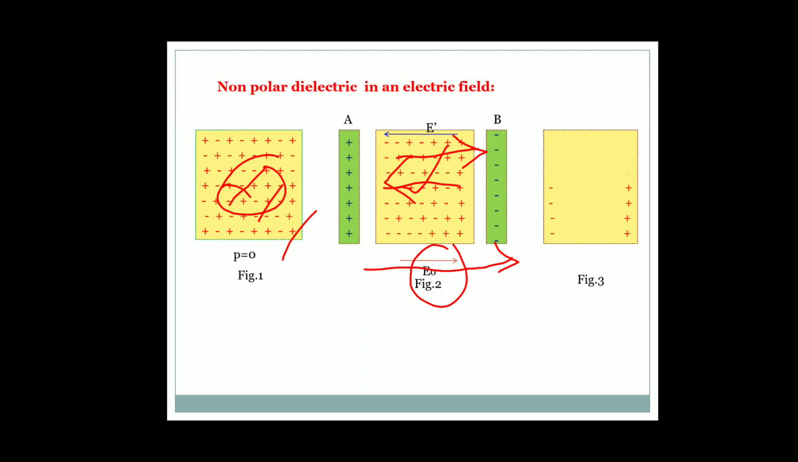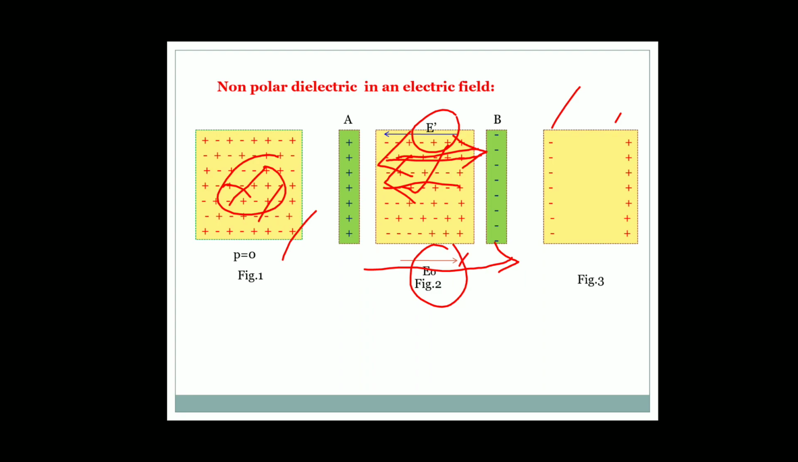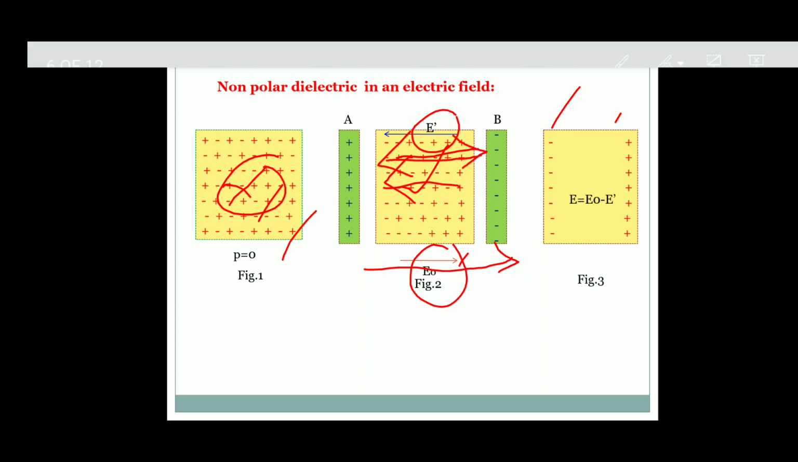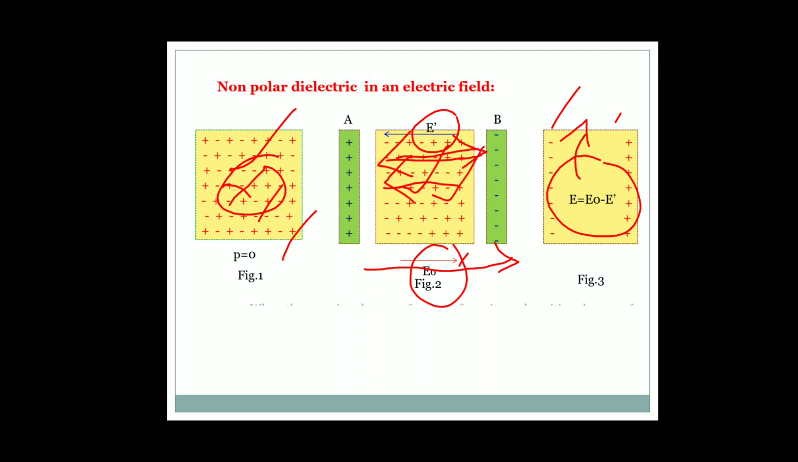So in diagram 3, positive charges and negative charges are distributed at both sides. Some intensity of electric field is induced, which is opposite to the original electric field. The original electric field E naught and the induced electric field E dash are opposite to each other, so the resultant intensity of electric field E is equal to E naught minus E dash. So the resultant electric field E reduces when this non-polar dielectric is kept in an electric field. Now we will discuss in detail.